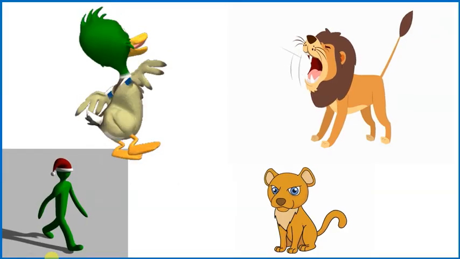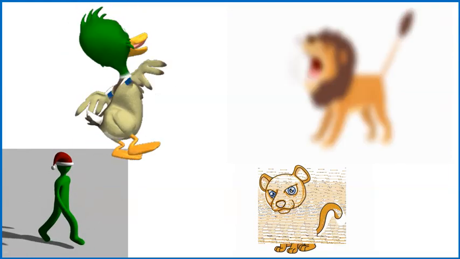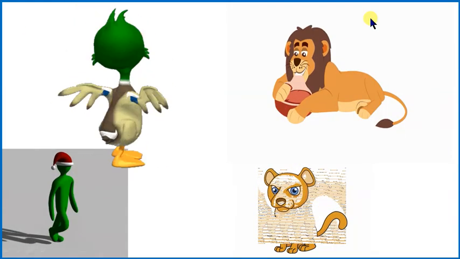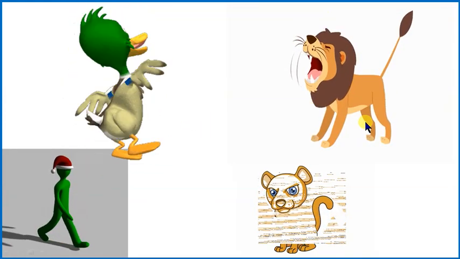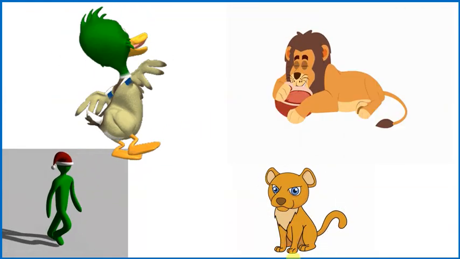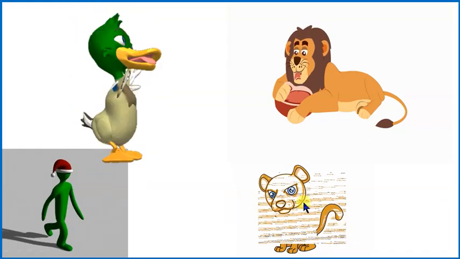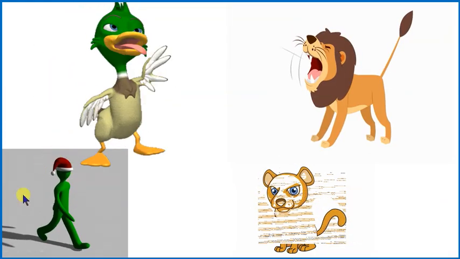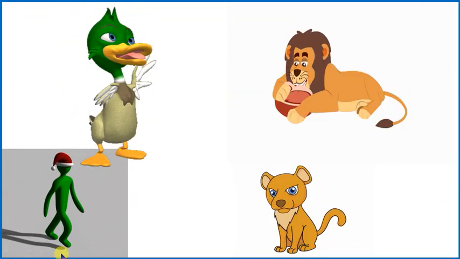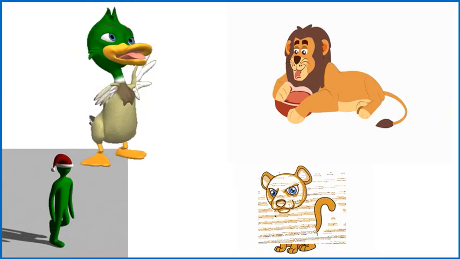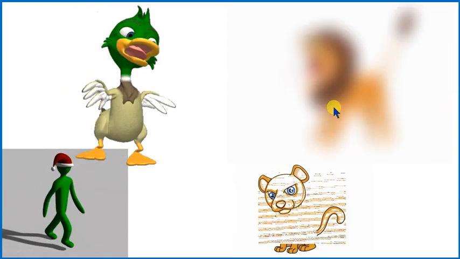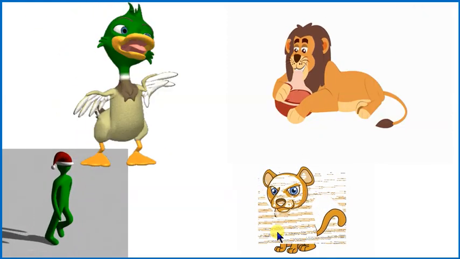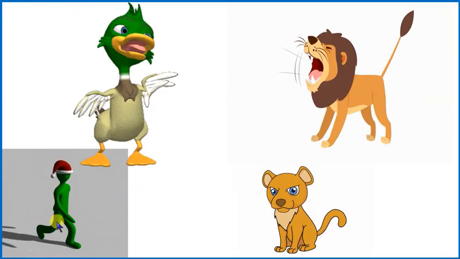Come to the next page. Yes, they are all animals, and they are doing something. Look at this dog. This dog is moving. This lion is roaring and eating meat. This dog is moving its tail and head. And look at this man. This man is walking. Yes, Ali, tell me, how many ducks? One duck. How many lions? One lion. How many dogs? One dog. How many men? One man.